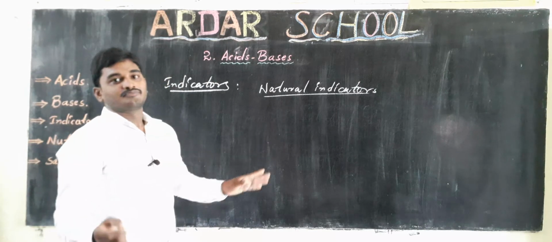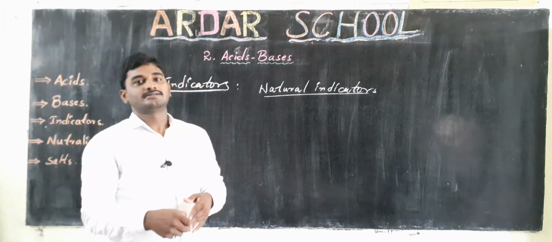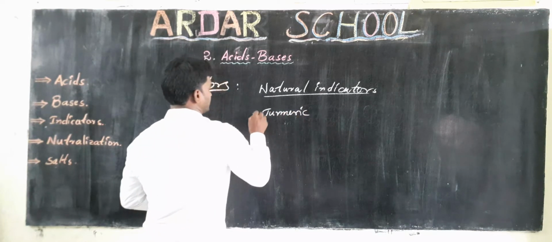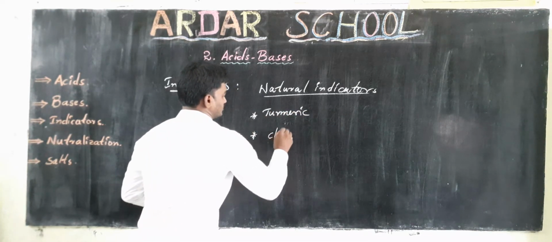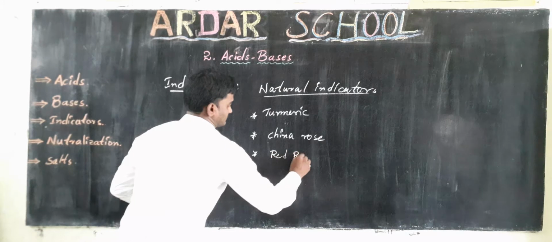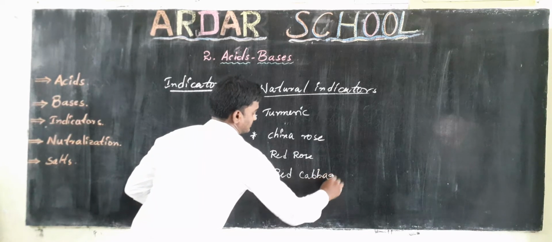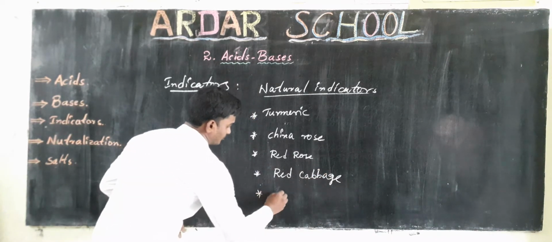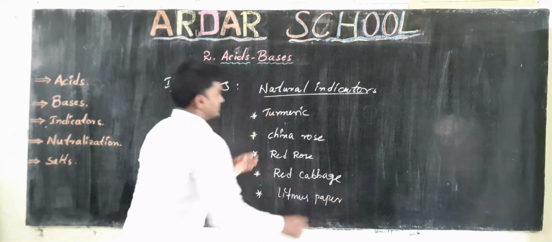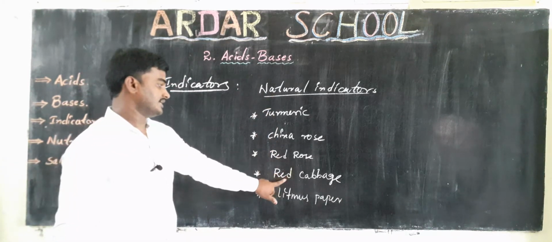The indicators which come from plants are called natural indicators. Examples are turmeric, China rose, red rose, red cabbage, and also litmus paper. They are natural indicators.